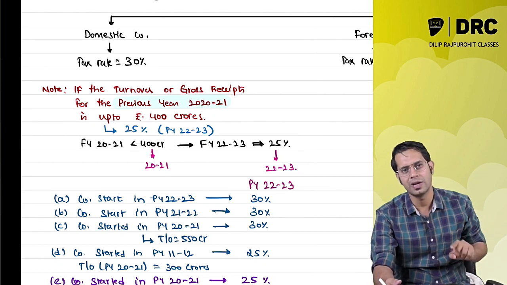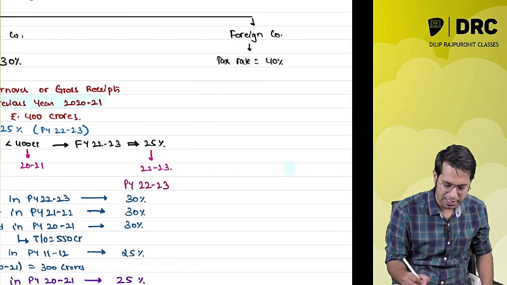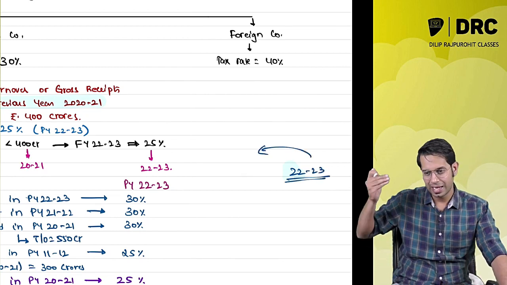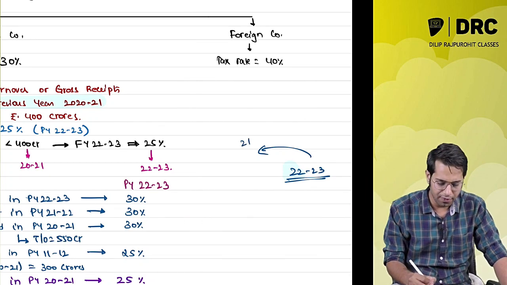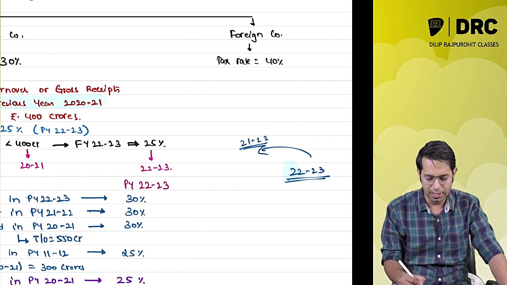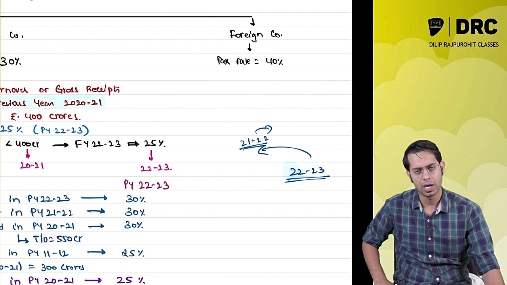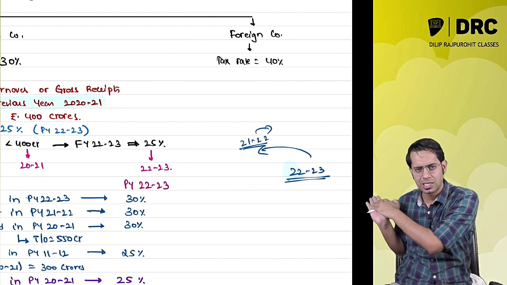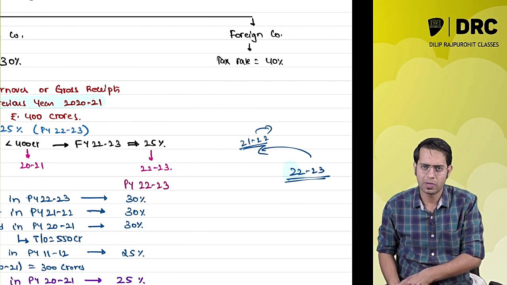Why only 2021, sir? See, we are talking about tax rates of 21, 22, 23, correct? They could have told that if last year's, that is 21-22's, turnover is up to 400 crores, then this year you will have to pay tax of 25%.